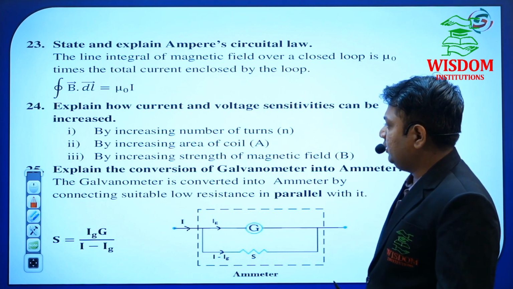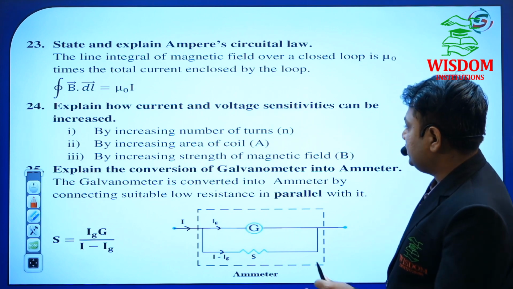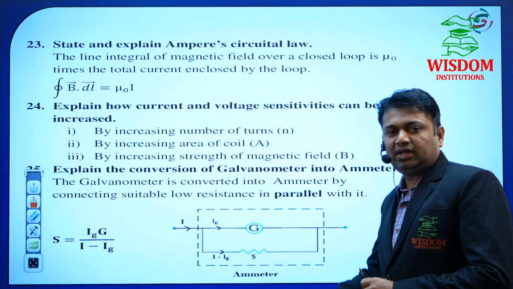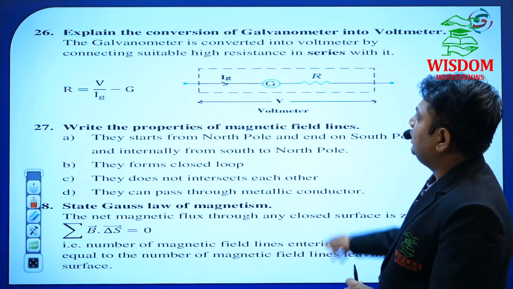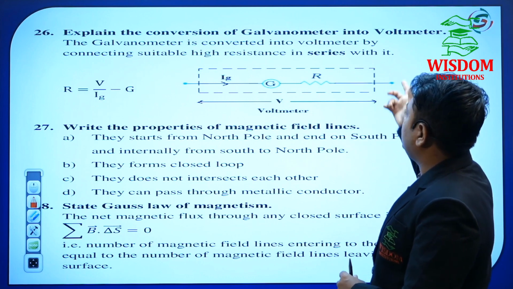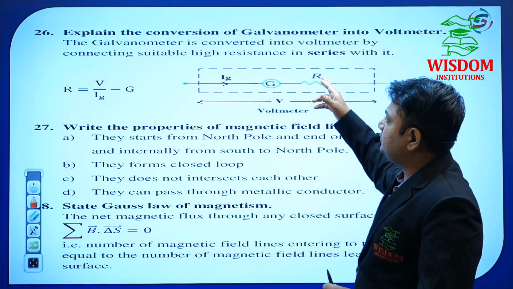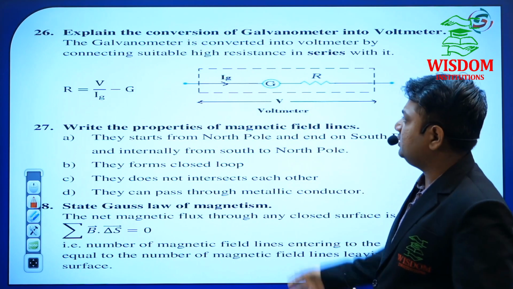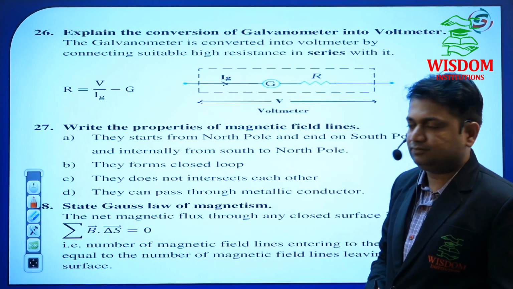That is an effective one. Explain the conversion of galvanometer into ammeter, and explain the conversion of galvanometer into voltmeter. Out of these 2 questions, one may compulsorily be asked. If explain conversion of galvanometer into voltmeter is asked for 3 marks, then you have to write the definition and derivation with the diagram. Then you will score 3 marks. Otherwise, if you are writing only this one, then you will get the 2 marks. Okay.